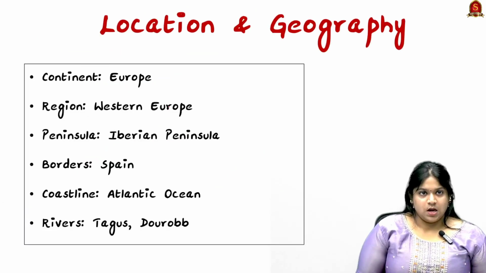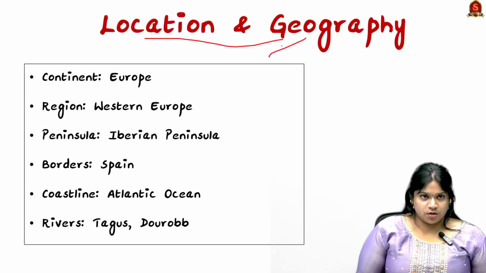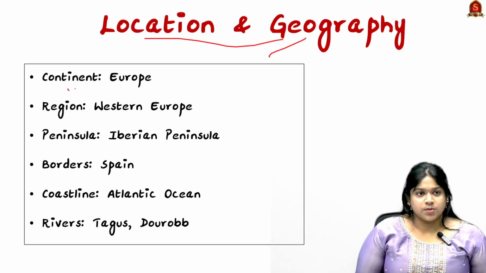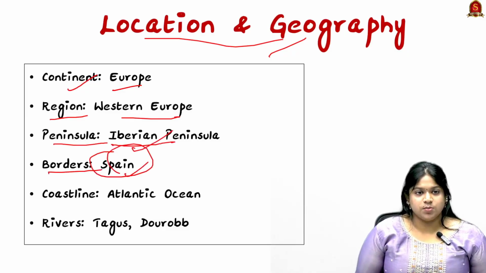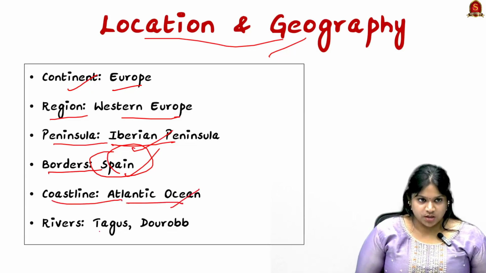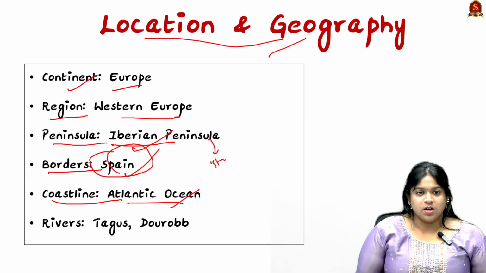agreement through this. Now, looking into the location and geography, Portugal is in the continent of Europe, in the region of Western Europe. The peninsula is the Iberian Peninsula, and it borders Spain. The coastline has the Atlantic Ocean, and the peninsula has the Strait of Gibraltar.